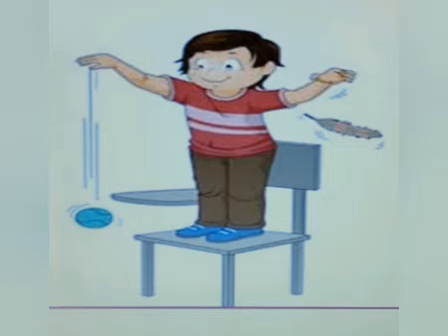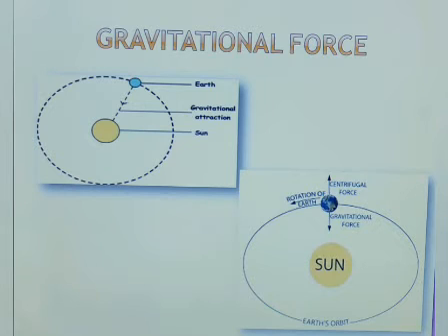The force of attraction exerted by the earth on all objects is called the force of gravity or gravitational force. Due to this gravitational force, the sun keeps the planets in their orbits. It is the gravitational force of the earth which keeps the moon in its orbit. It is the gravitational force of the moon which causes the tides in the oceans.